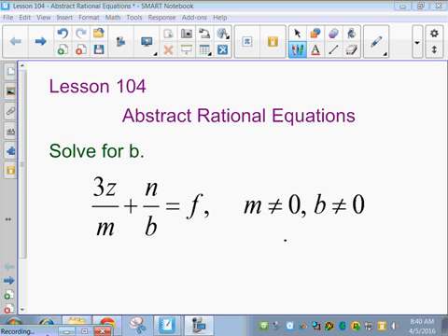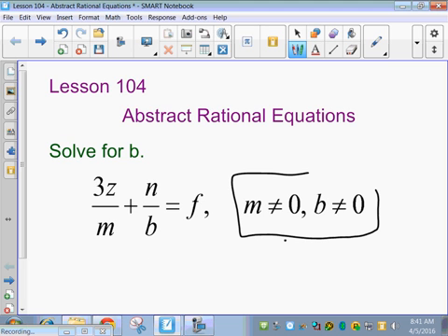Abstract rational equations. So I have 3z over m plus n over b equals f. m cannot equal 0 because that would give you 0 in the denominator of a fraction, which is not possible. And b cannot equal 0, so they already listed our undefined values right here. And now we're going to solve for b.